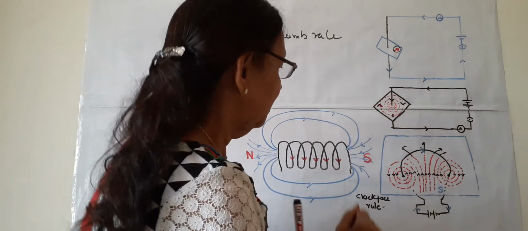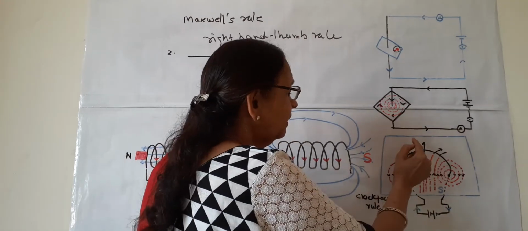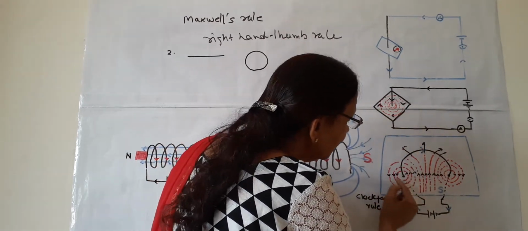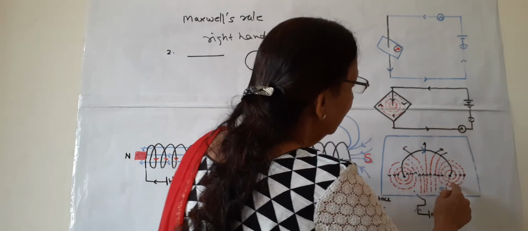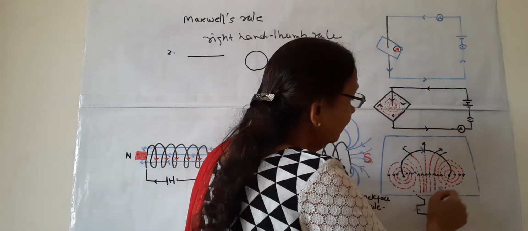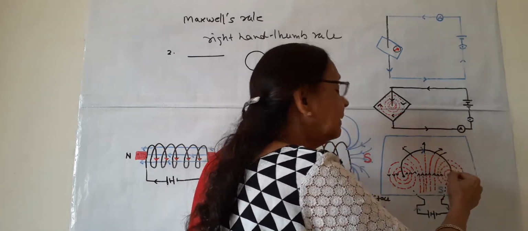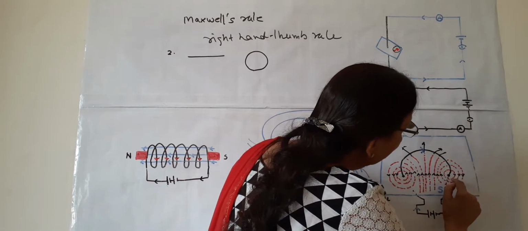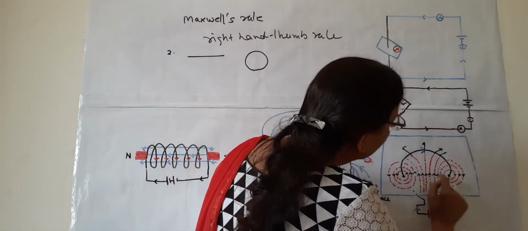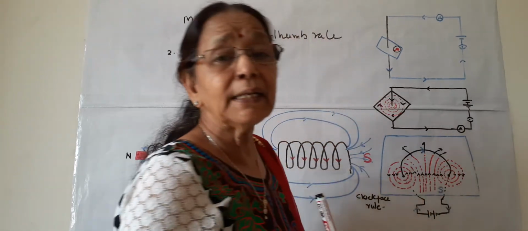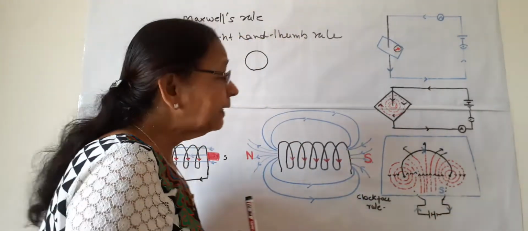Now about the direction. You can see the current is going here upward. When the current is going upward, the direction is anti-clockwise. You can see these arrows, they are anti-clockwise. Here the current is coming down. In this arm, the current is coming down. When current comes down, then the direction is clockwise. You can see these are clockwise. But in the center, the direction of all the magnetic lines is the same. So this is how the direction of the field can be known.